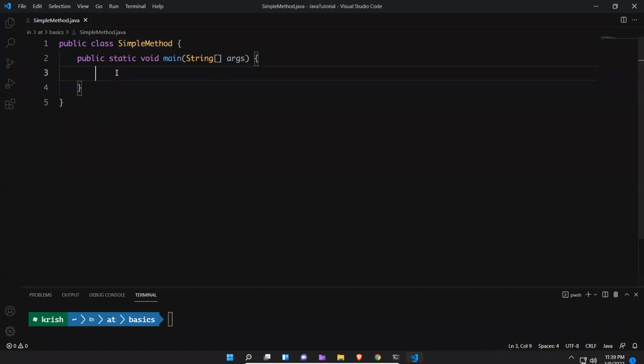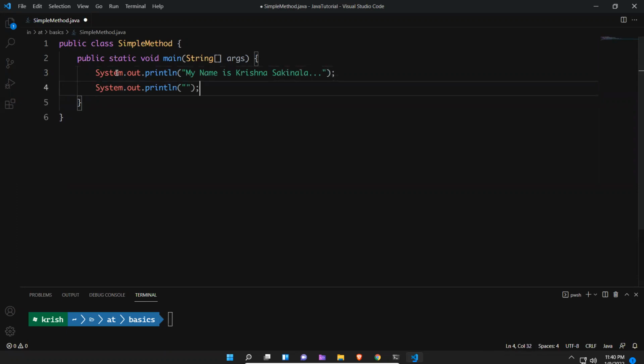Inside this, we need some statements, right? This is also a main method. Inside this, I will write some code with System.out.println. Let me copy this one. I'll write, "My name is Krishna Sakinala."